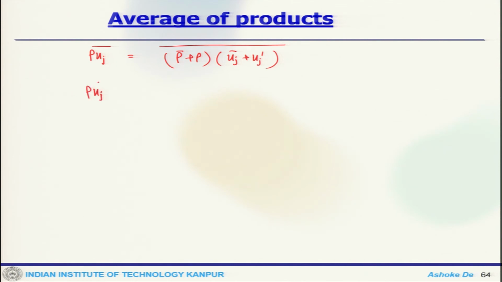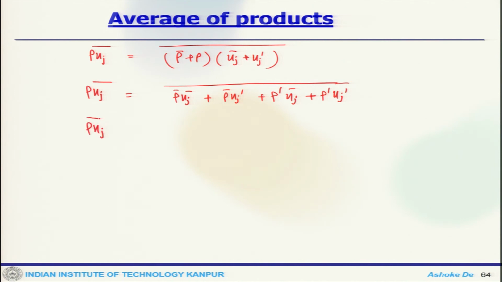So rho u_j would be rho bar u_j bar, rho bar u_j prime plus rho prime u_j bar, rho prime u_j prime. So one can write this as rho bar u_j bar plus rho prime u_j prime. That is using the averaging property for the RANS based framework.